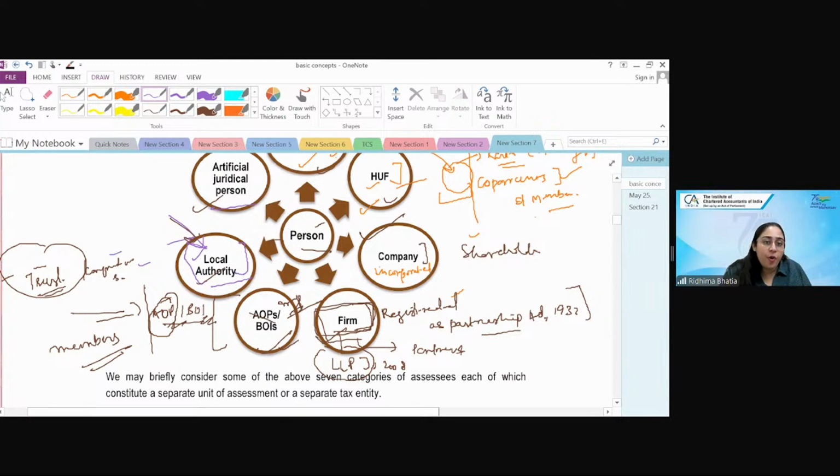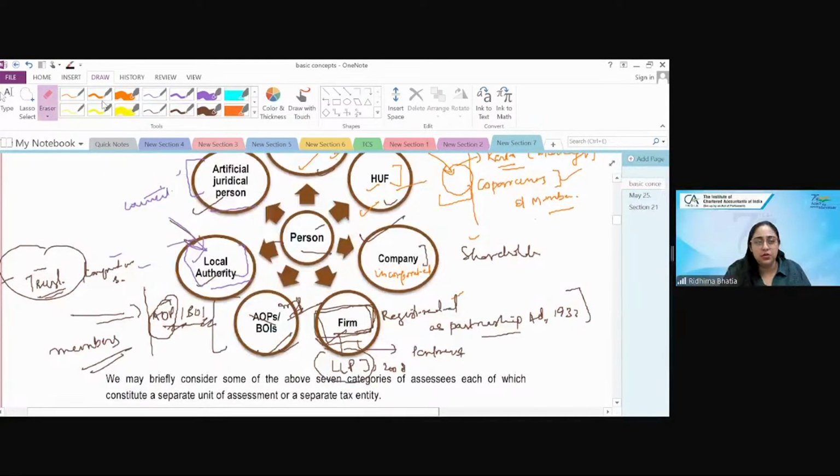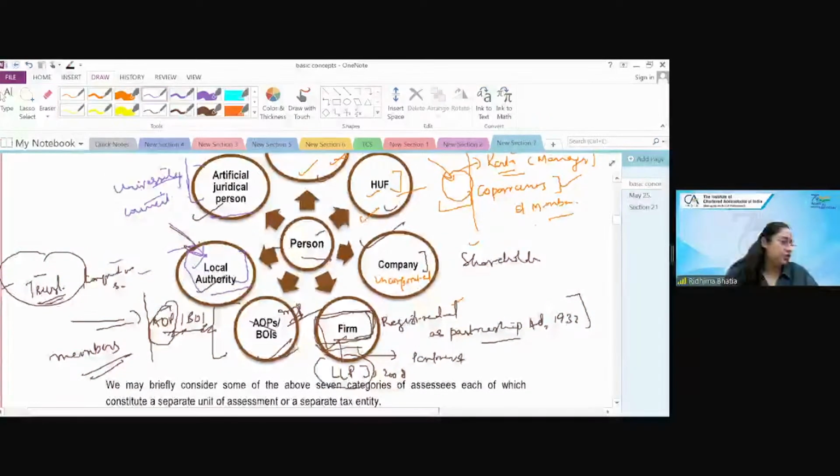Because they are formed under any statutory law. They are formed under any act and they are being born, like universities, or your council, bar councils, etc. These are your artificial juridical person. Okay, do not say this is a residual juridical person. Sorted?